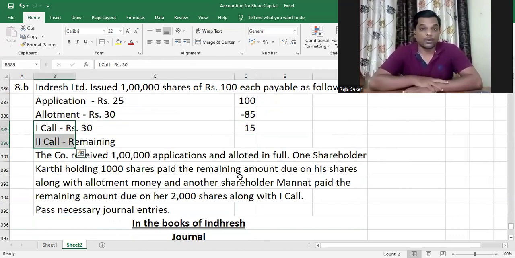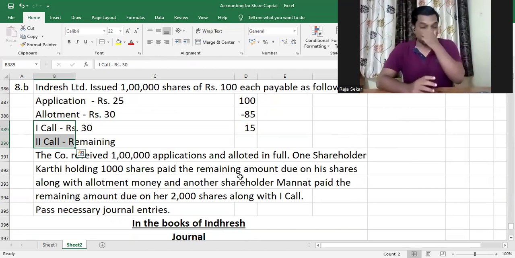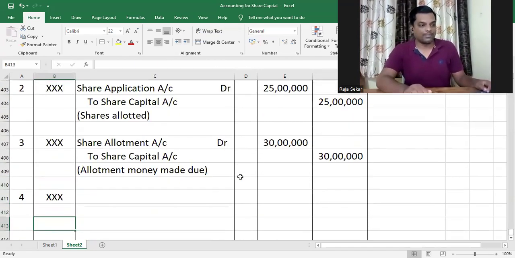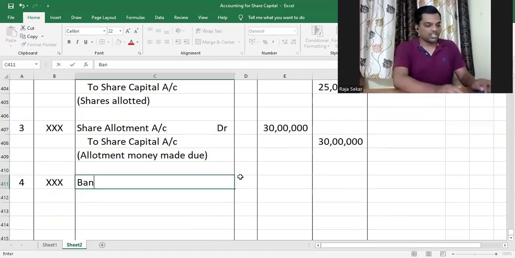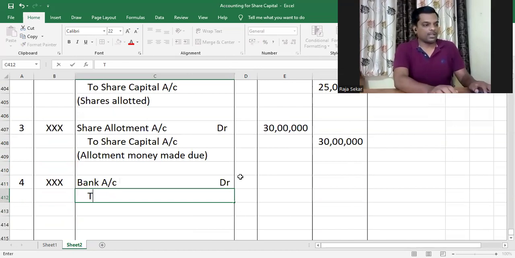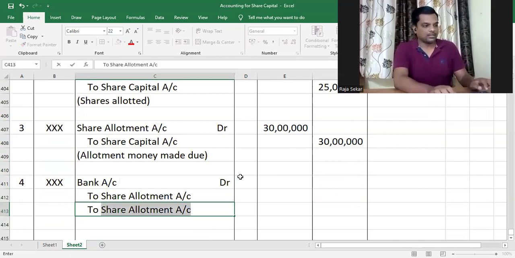Amount of 15 rupees. 45 rupees is what he would have paid in addition to what he's supposed to pay along with allotment, because that is the remaining amount only he's paying as advance. So advance amount is 45 per share. Now the journal entry would be bank account debited because we are receiving allotment money, and share allotment account will be credited as that asset is reducing, and calls in advance account will be credited.